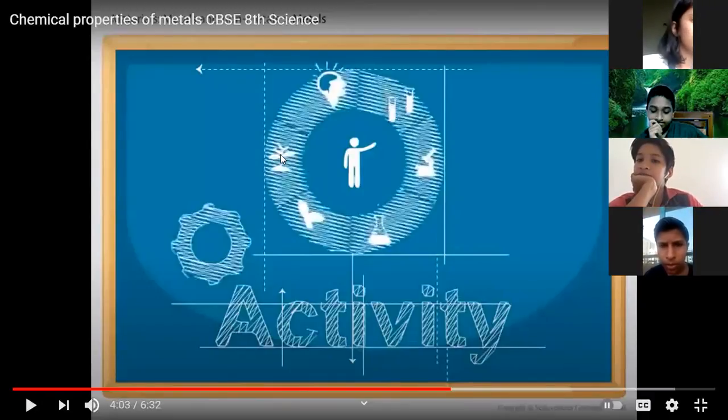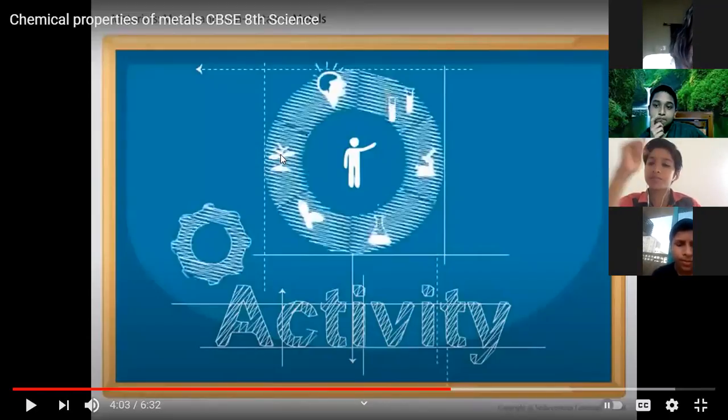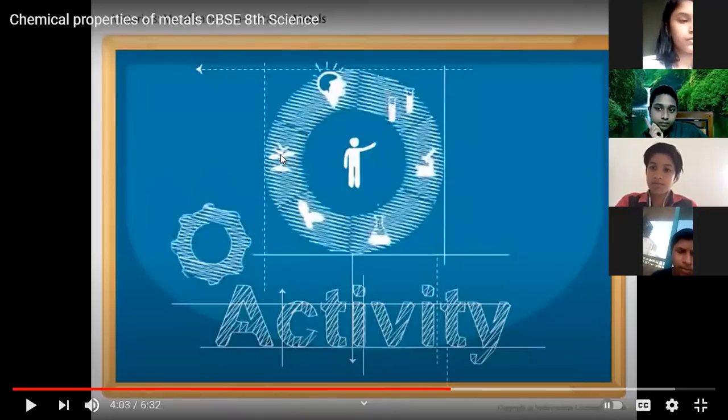Hydrogen gas. Don't forget this term. When metal reacts with oxygen, oxides will be formed. When metal reacts with water, hydroxides will be formed. And when metal reacts with acids, hydrogen gas.